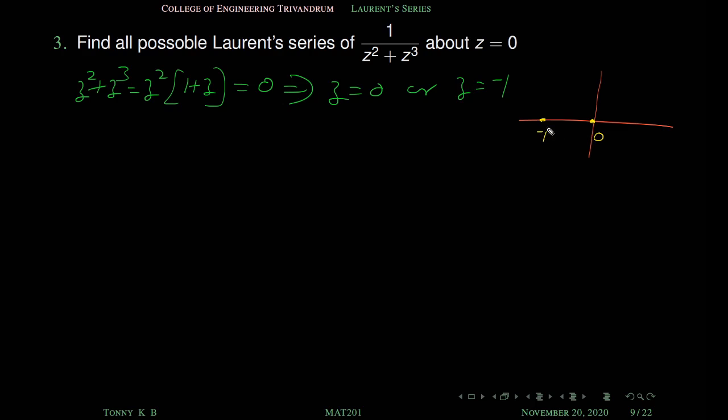Because there are two about z equal to 0. Of course, about z equal to 0, we have 2 non-analytic points. So what are the different analyses?